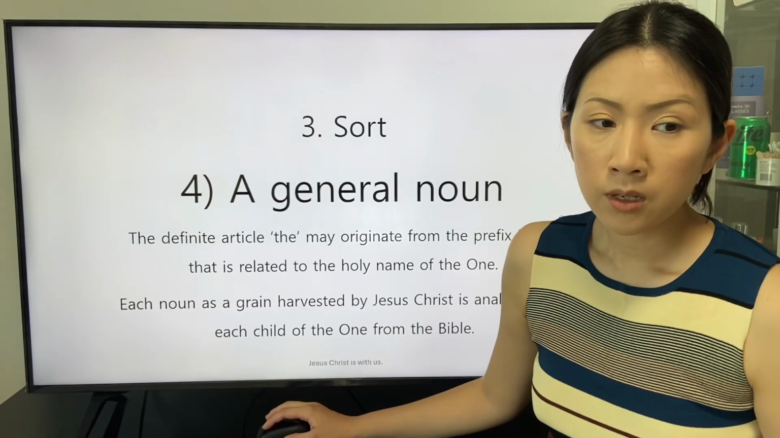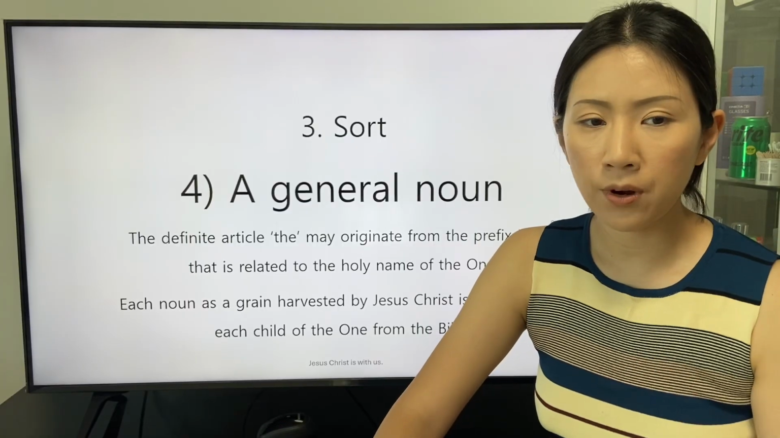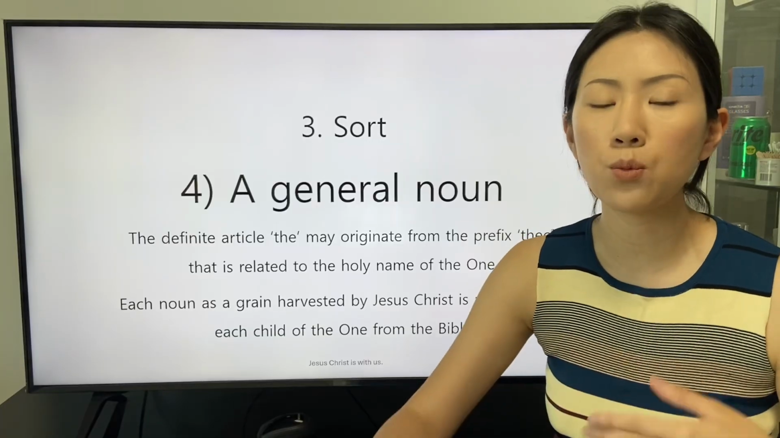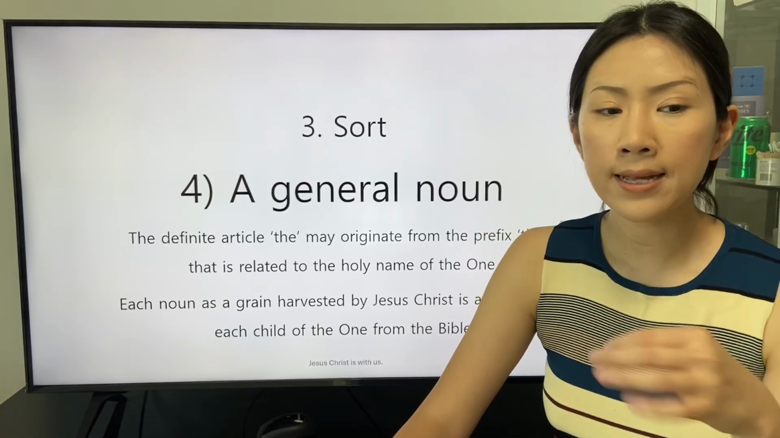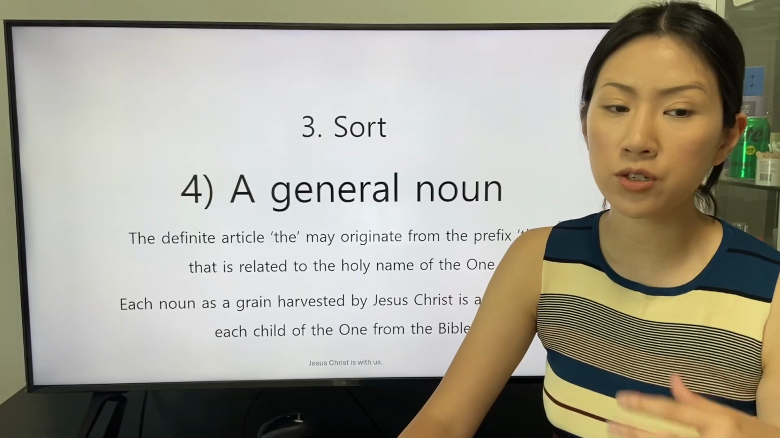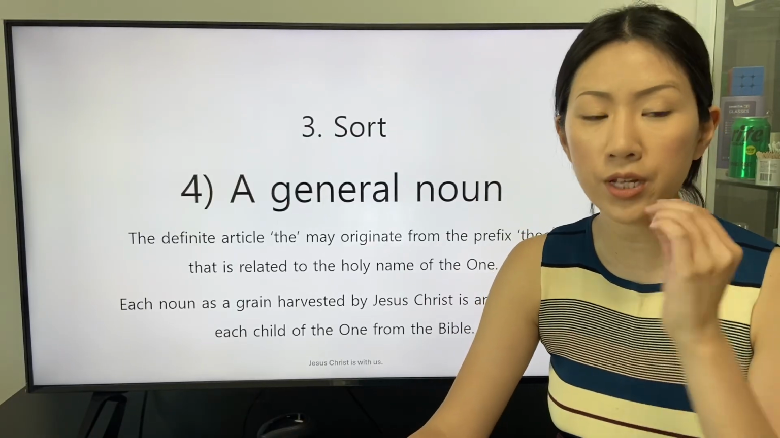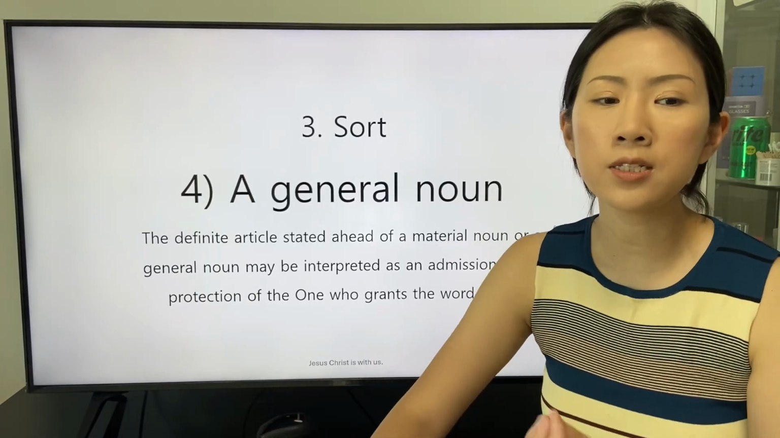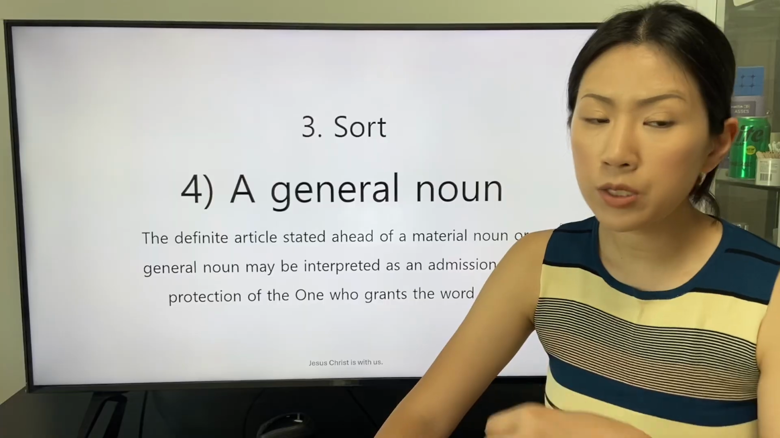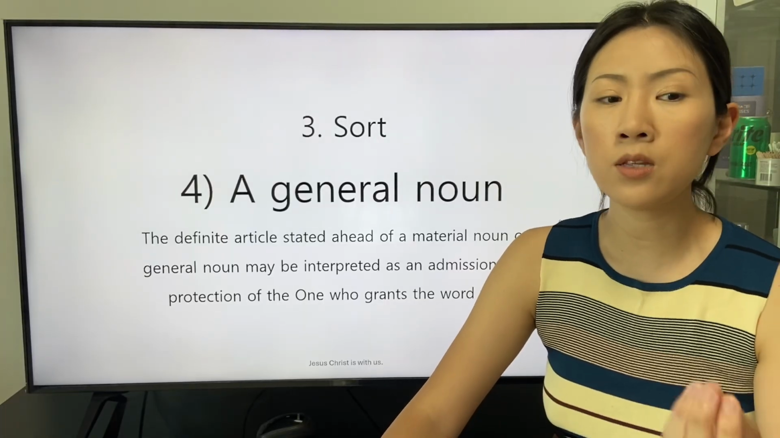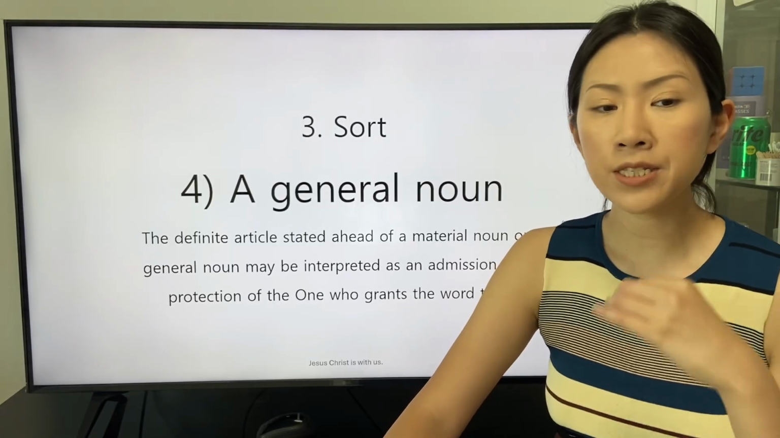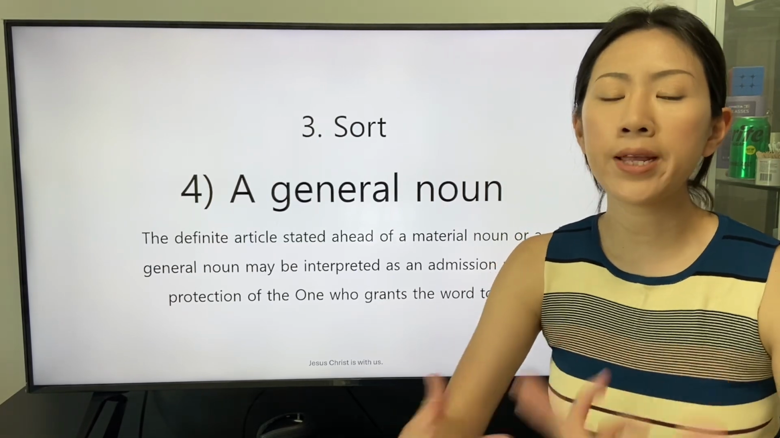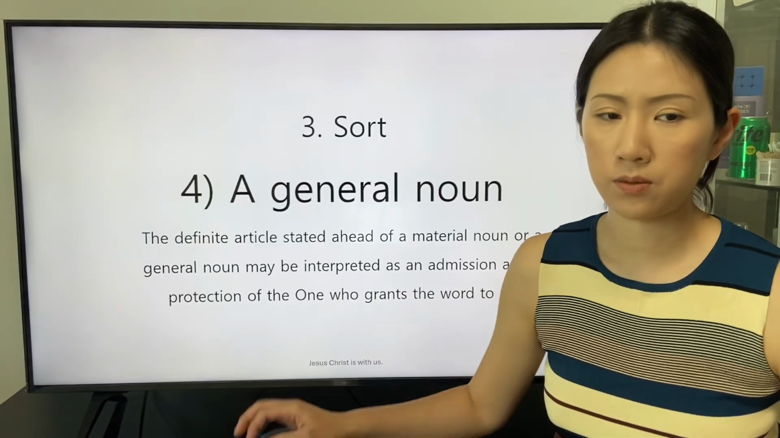The definite article the may originate from the prefix the that is related to the holy name of the one. Each noun as a grain harvested by Jesus Christ is analogous to each child of the one from the Bible. The definite article stated ahead of a material noun or a general noun may be interpreted as an admission and a protection of the one who grants the word to us.